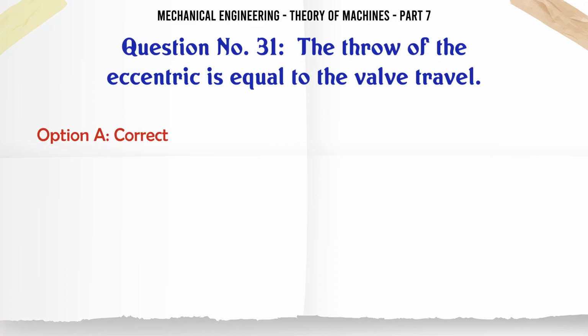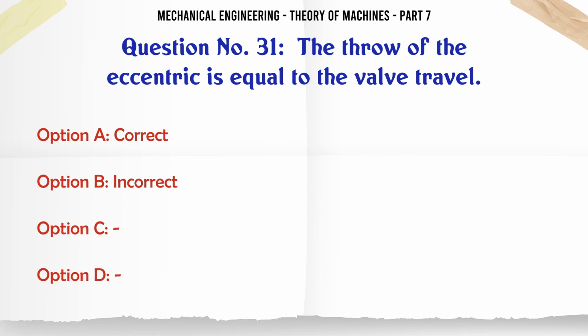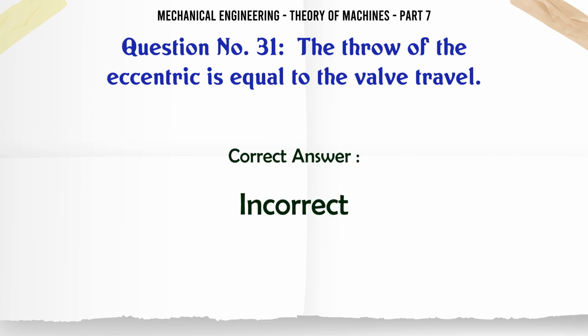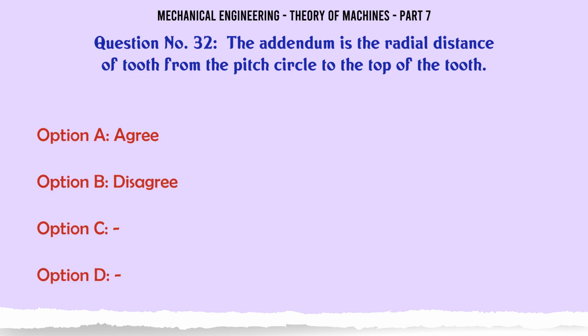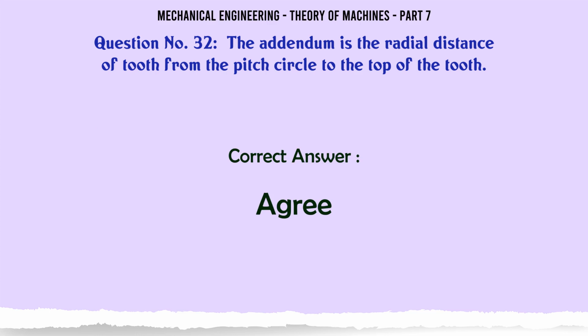The throw of the eccentric is equal to the valve travel. A. Correct. B. Incorrect. C. D. The correct answer is incorrect. The addendum is the radial distance of tooth from the pitch circle to the top of the tooth. A. Agree. B. Disagree. C. D. The correct answer is agree.